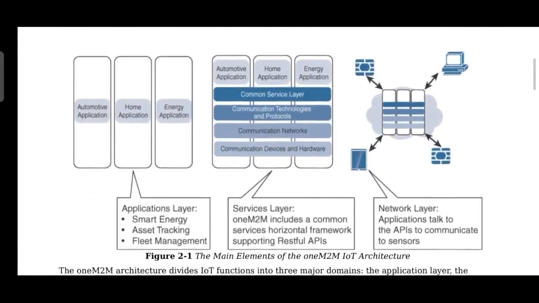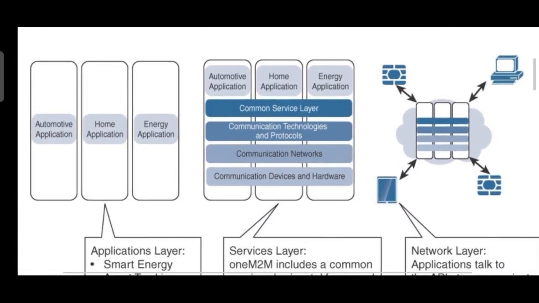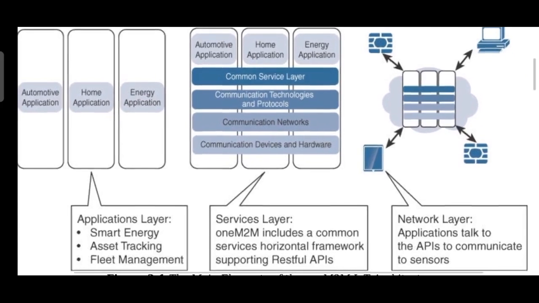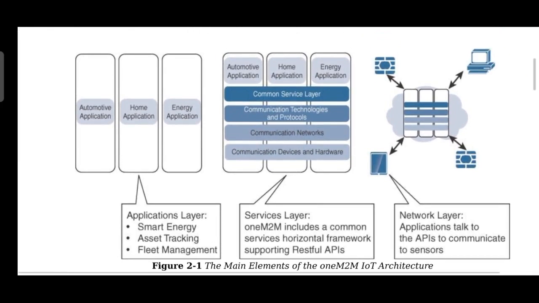Here is the diagram. If you see the diagram, you will come to know what exactly the things are here. Again, it's a layered architecture. As you can see, the three different layers are marked as application layer, service layer, and network layer. Please go through the diagram carefully. There are three layers, marked horizontally: on the left hand side the application layer, in between the service layer, and finally on the right hand side the network layer.